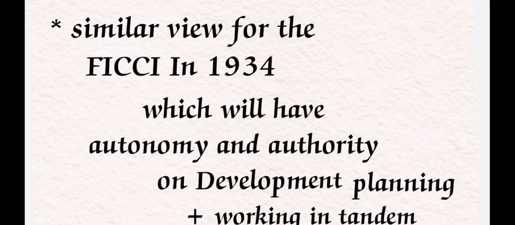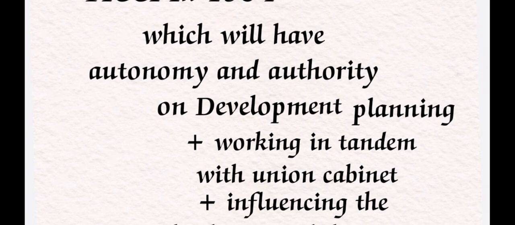The FICCI's views said that autonomy and authority over the process of development planning, working in tandem with the union government, is very important. It would also influence the developmental decisions of the states. So not only planning with the union cabinet, but also having an influence on the developmental decisions of each and every state in the country.